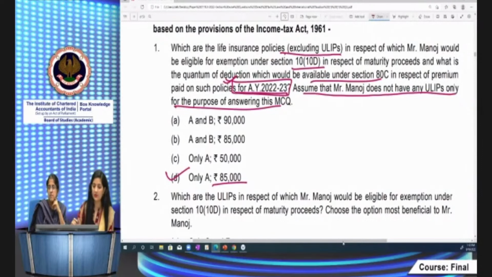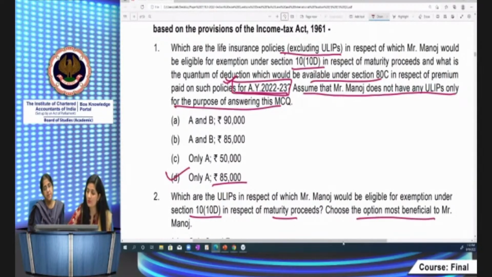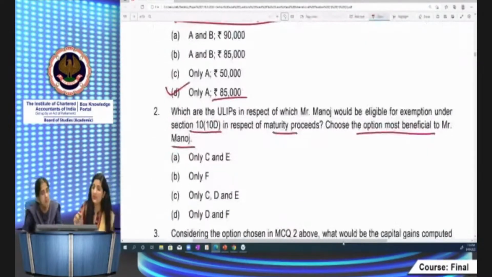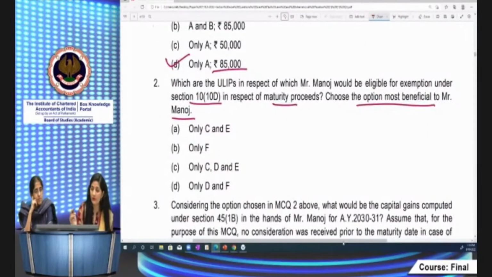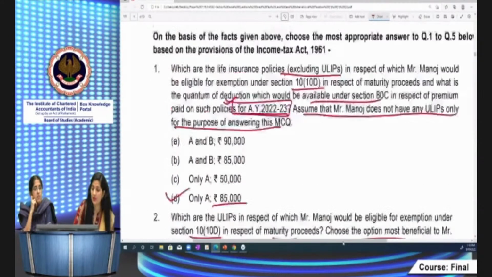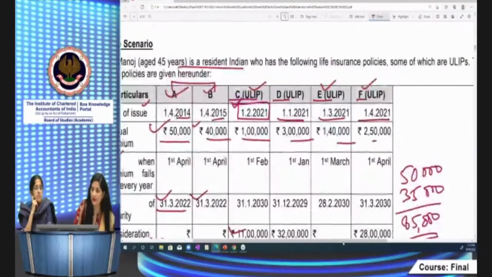Now, what is the second question? Which are the units in respect of which Mr. Manoj would be eligible for exemption under section 10(10D) in respect of maturity proceeds? Choose the option most beneficial to Mr. Manoj. अब ULIPs के respect में this question is asking कि which are the ULIPs in respect of which Mr. Manoj would be eligible for exemption. Let's see what are these ULIPs in respect of which Mr. Manoj can claim the exemption.